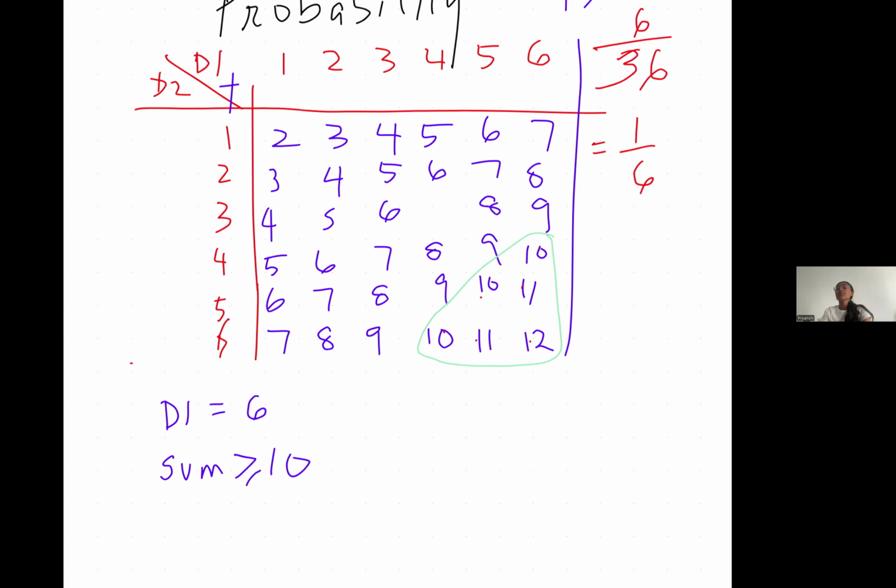So basically, the question is asking what's the probability of getting a 4 or more on dice 2? You are right. Can you give me the answer? Since a fair dice only goes from 1 to 6, 4, 5, 6, that means there's 1 over 2.